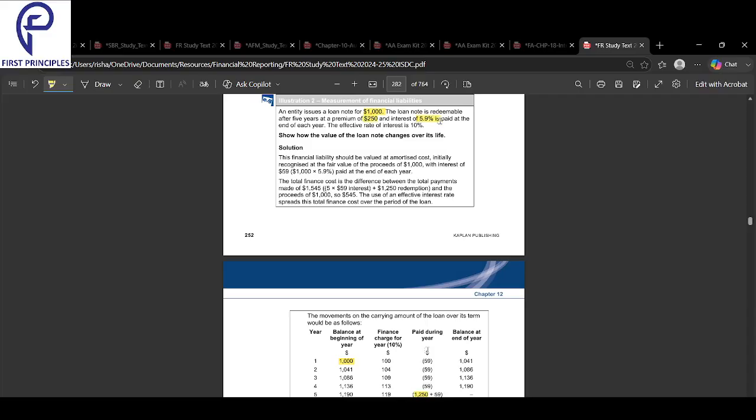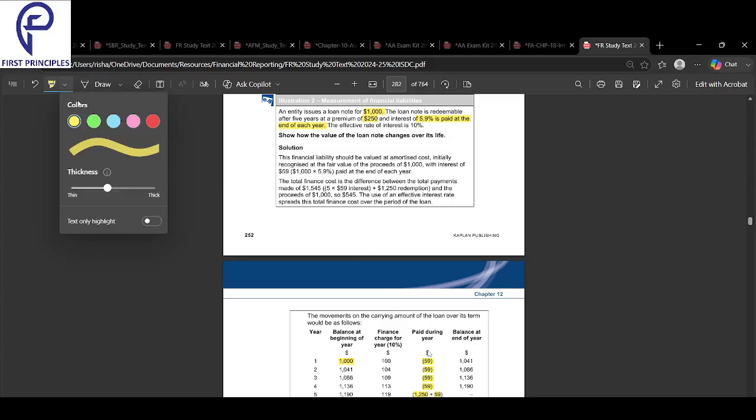This is also accounted for. Interest of 5.9% is paid at the end of each year. So how much am I paying? 5.9% of 1000, so I'm paying 59 every year. Year 1, year 2, year 3, year 4, and the end of year 5. So I make 5 payments of 59. The effective rate is 10%.